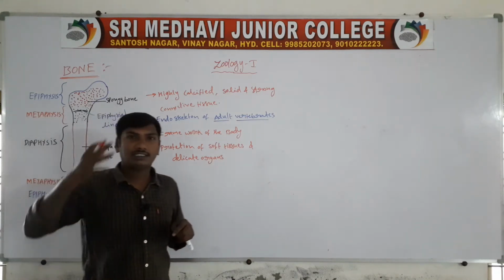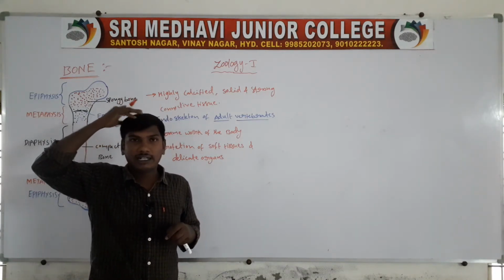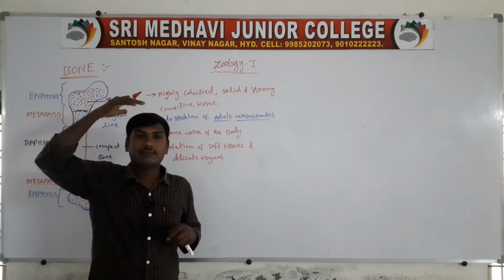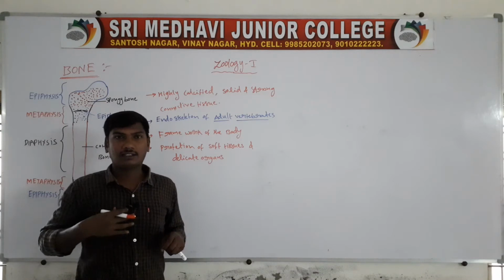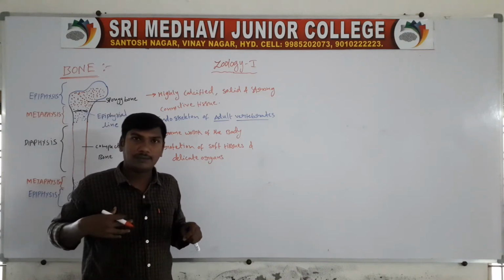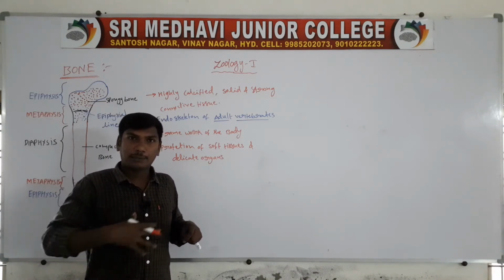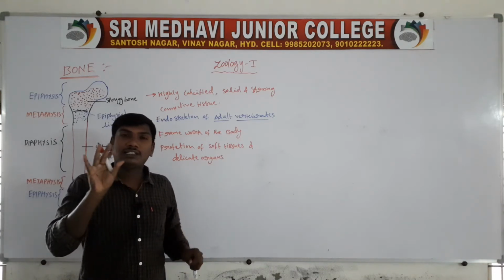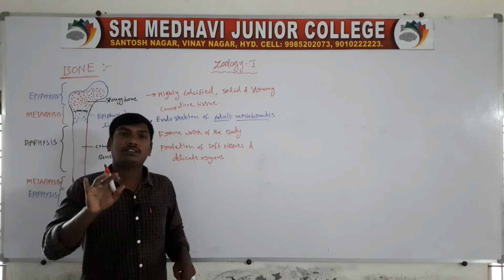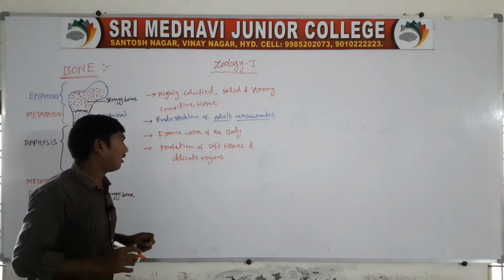For example, the brain is protected by the cranium. The heart is protected by the ribs. The lungs are protected by the ribs and, at the back, the vertebral column. So they are the protection of the delicate organs.